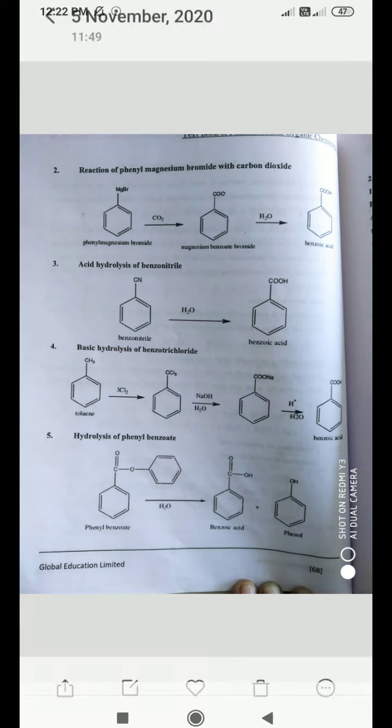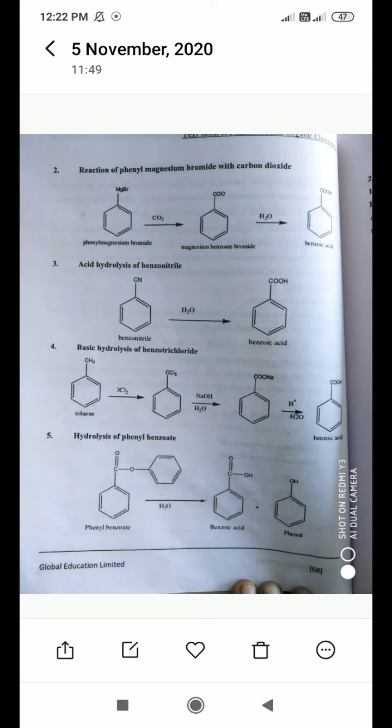Hydrolysis of phenyl benzoate. This is the phenyl benzoate structure, how it looks you can see on your screen. Phenyl is attached with the COO functional group; COO is nothing but the ester. Phenyl benzoate reacts with H2O, hydrolysis occurs. Then you will get benzoic acid and phenol. Okay, this is hydrolysis of phenyl benzoate. This is a different reaction.